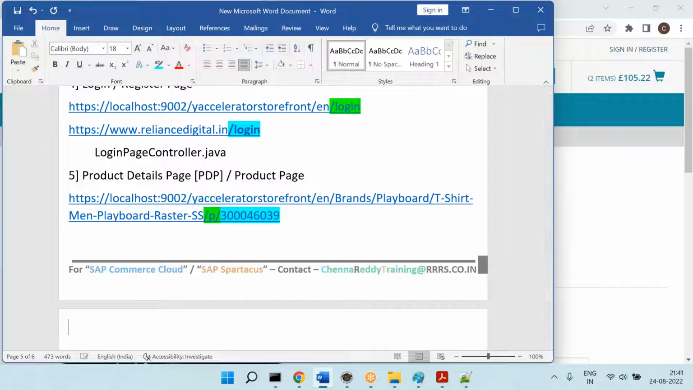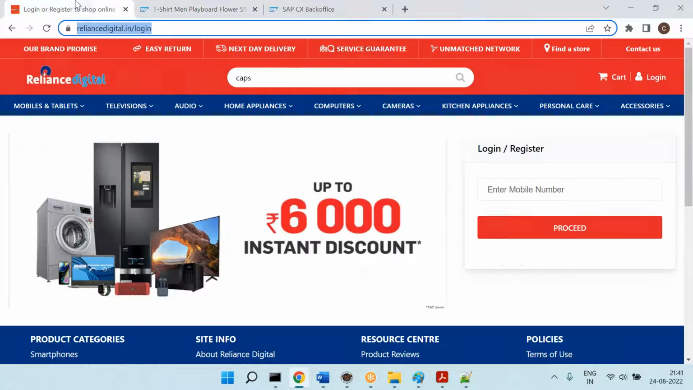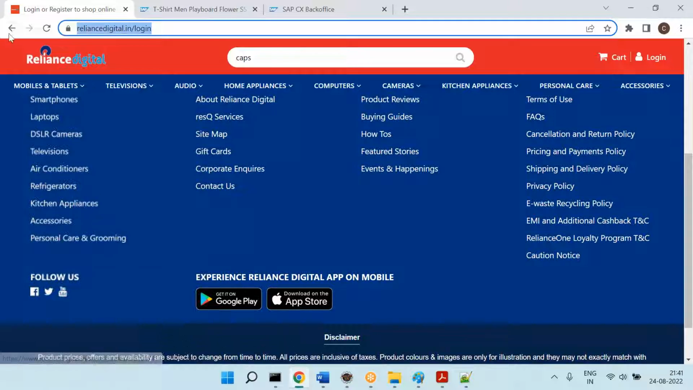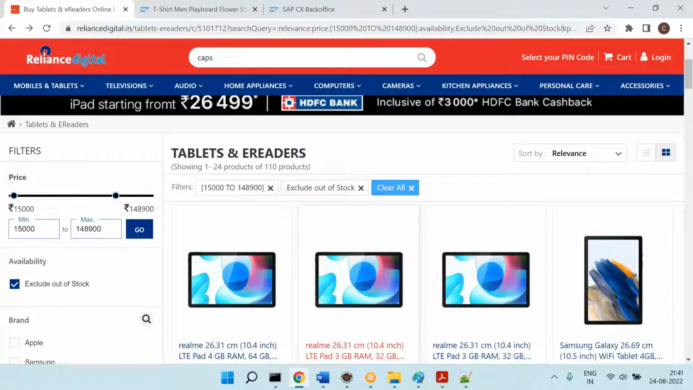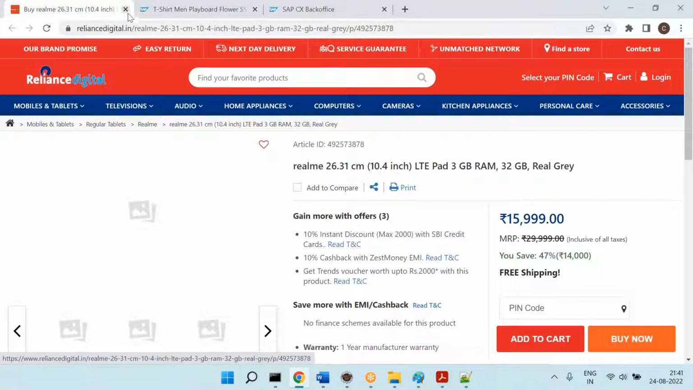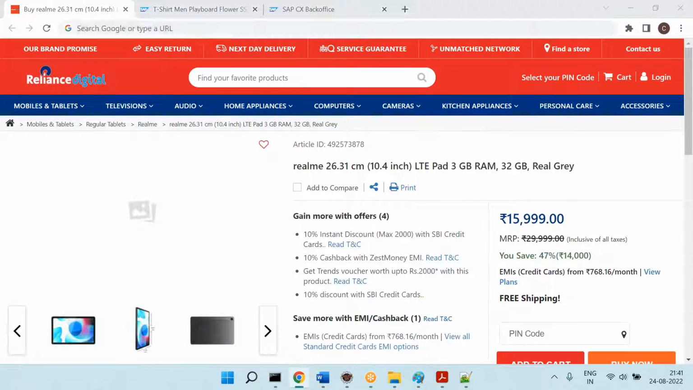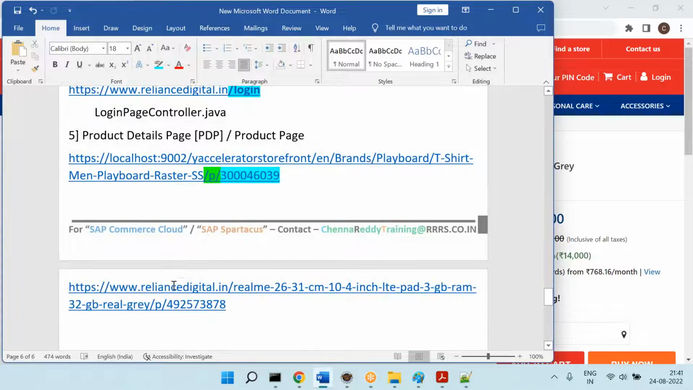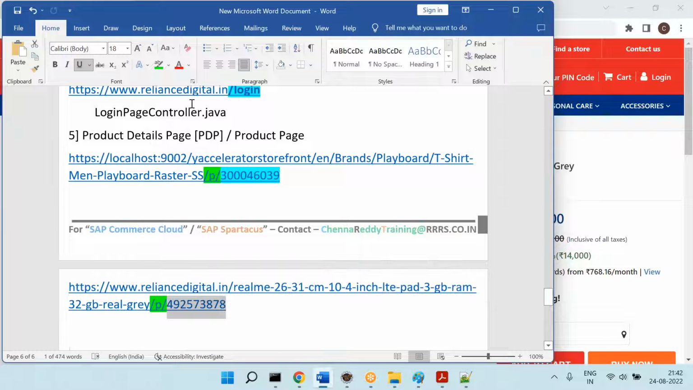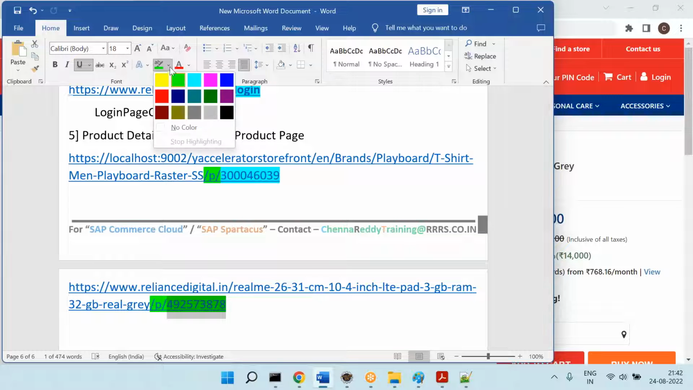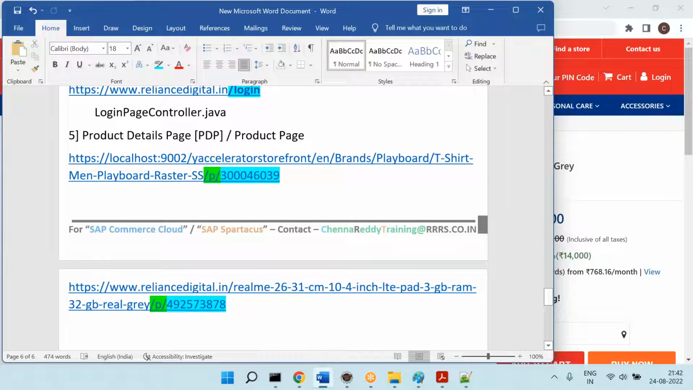Now let's go and observe in the Reliance one. In Reliance, let's go to the category. This is the category and these are all the products. Let me click on the product. So this is the product detail page. Now if the pattern is matching, yes, it's matching. So this is how OOTB URL functionality is given for us.